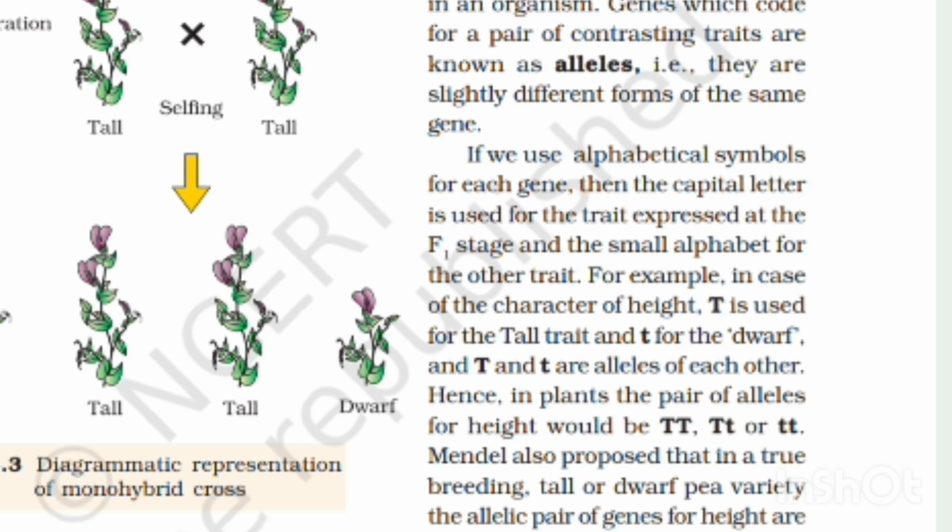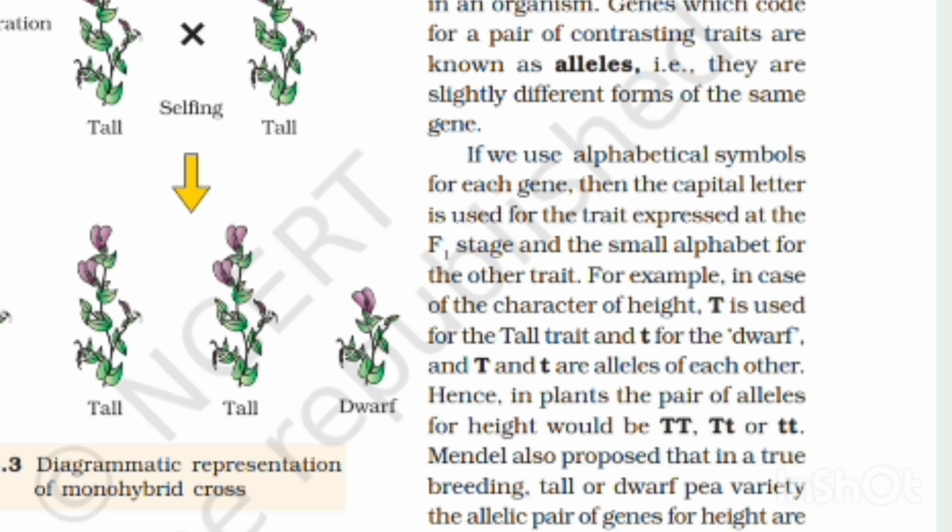Genes which code for a contrasting trait are known as alleles. They are slightly different forms of the same gene. If we use alphabetical symbols for each gene, then the capital letter is used for the trait expressed at the F1 stage and the small letter for the other trait.